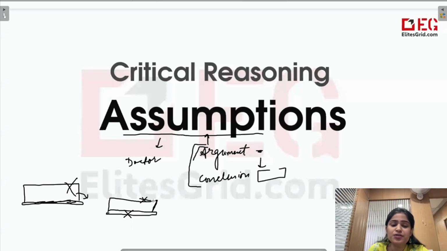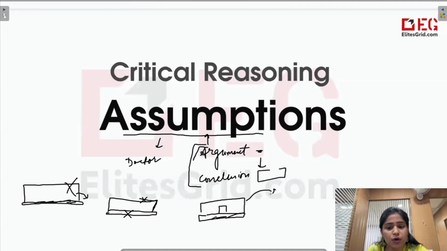Now, another thing that you have to take care of is, just like when you're talking about your own house, you're talking about the foundation of your own house and not that of your neighbor's house. Similarly, in these questions, that assumption has to be linked to the argument and the conclusion that we are talking about. It should not be something absolutely unrelated. It should not be out of context. It should be related to the thing we are talking about, to the argument and to the conclusion.